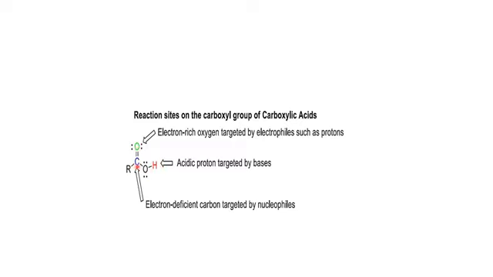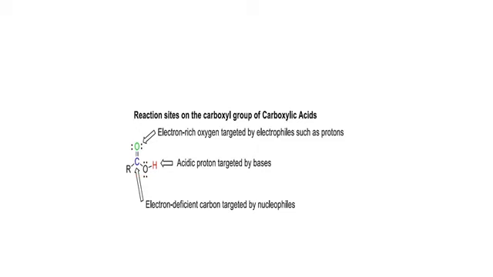Now what happened to this C? This C is an electron-deficient carbon and acts as an electrophile. If it acts as an electrophile, then it means there will be attack of a nucleophile. So here we see that this oxygen has two lone pairs, and this oxygen also has two lone pairs.